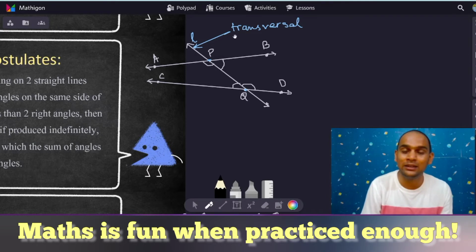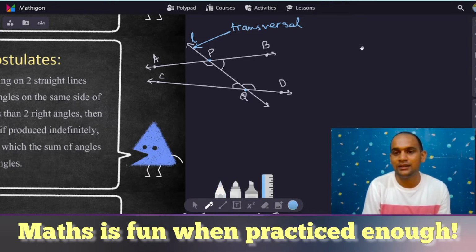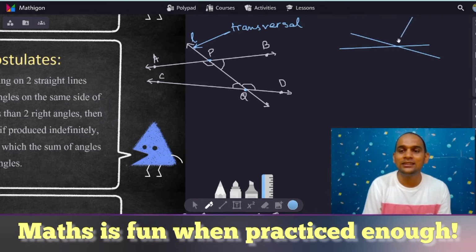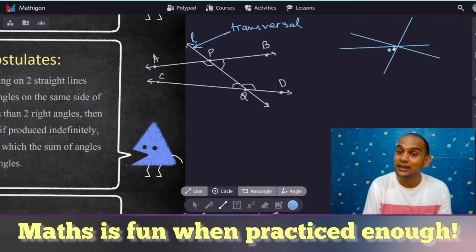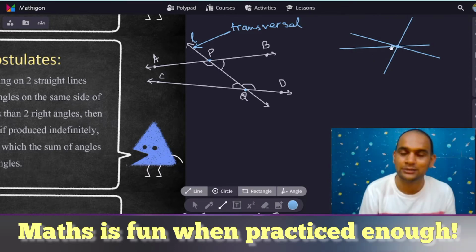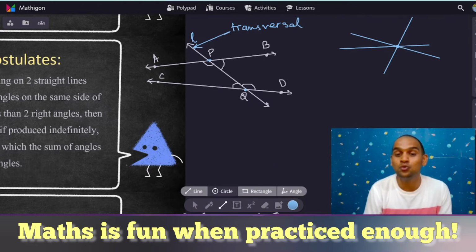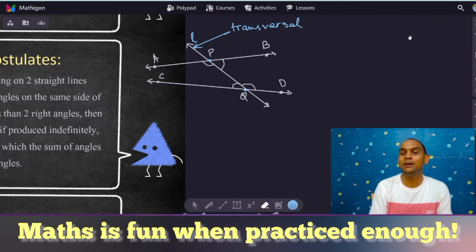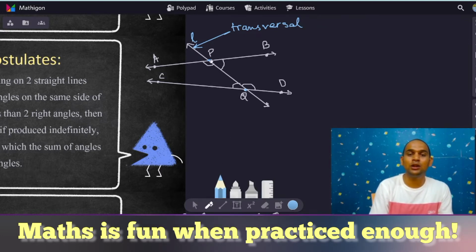What is meant by distinct places is, suppose I have lines like this. These are two different lines, and there is a third line which is passing through this. But here, as you can see, it is intersecting both the lines at the same point. There are no two different points. That is meant by distinct. Distinct means it should be different points. That is what is seen over here, P and Q.